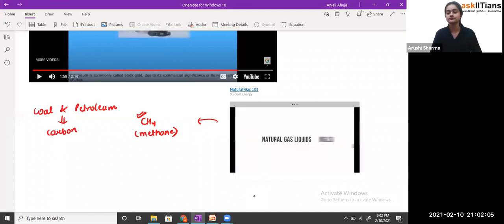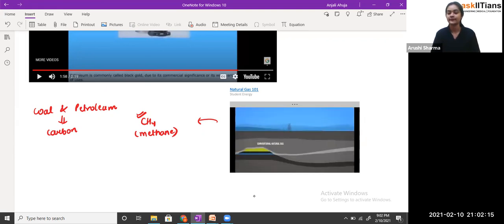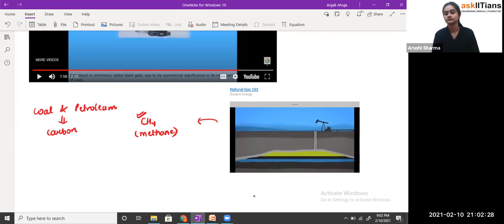Natural gas liquids, or NGLs for short, can be separated and sold individually for various uses, such as in refrigerants and to produce products like plastics. Conventional natural gas can be extracted through drilling wells. Unconventional forms of natural gas, like shale gas, tight gas, sour gas, and coal bed methane, have specific extraction techniques. Natural gas can also be found in reservoirs with oil and is sometimes extracted alongside oil. This type of natural gas is called associated gas. In the past, associated gas was called.